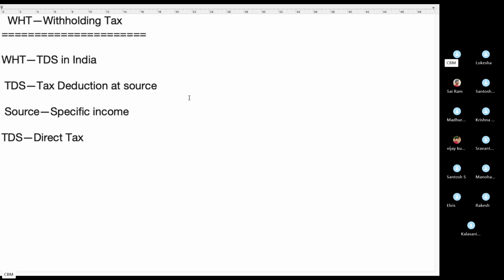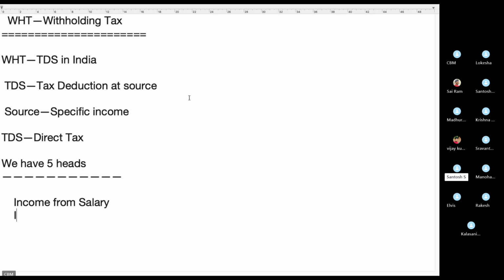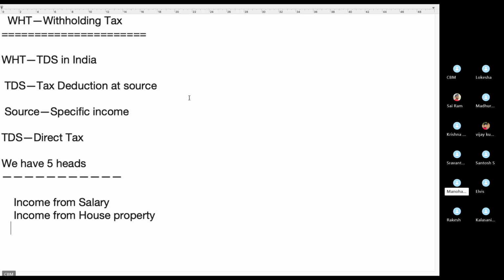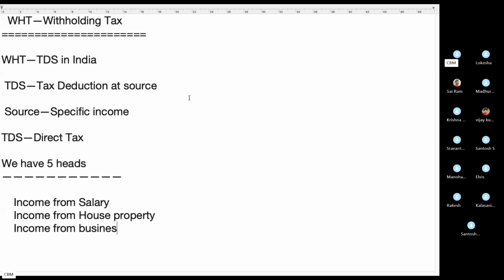Okay. See, for example, how should the direct tax be calculated? On what basis? There we have 5 heads. So what are the heads? Income from salary. Income from house property. Income from business and profession. Capital gains. Income from other sources.